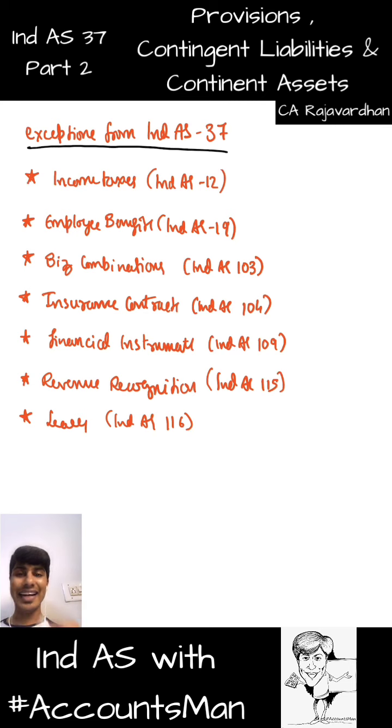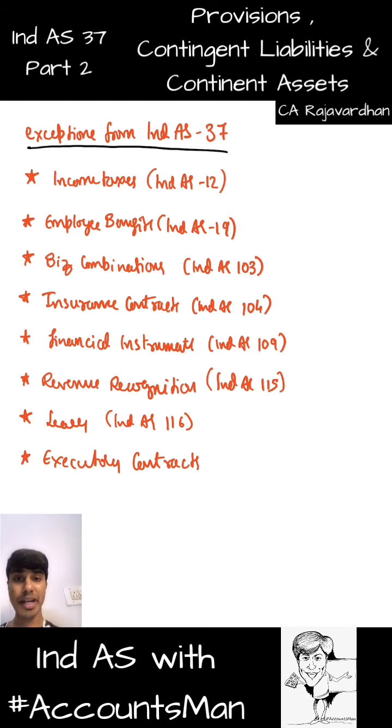You get that? And the last item is with respect to executory contracts. Again, with regard to executory contracts, they are not covered under Ind AS 37. They are supposed to be dealt with separately.